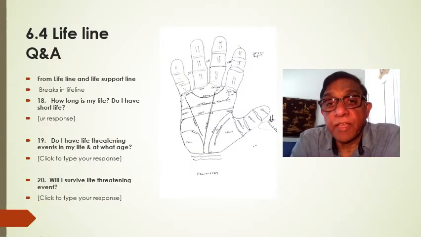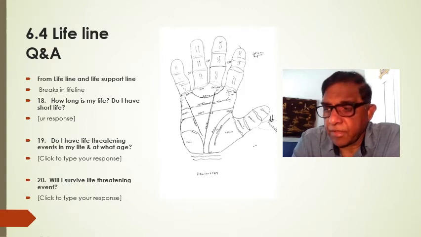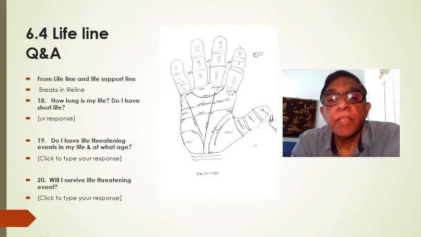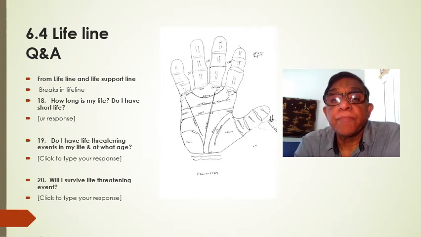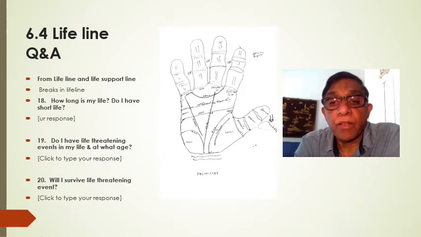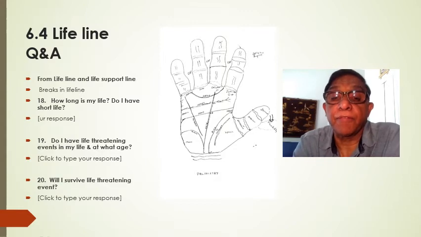The questions on the lifeline. Now, generally we don't make predictions on life. It's not up to us, and we don't want to say something nonsense and bias the person. But simpler things like, how long is my life and do I have a short life? A short life will mean a short lifeline, and a long continuous line will mean a long life. And a life support line will give you a longer life.